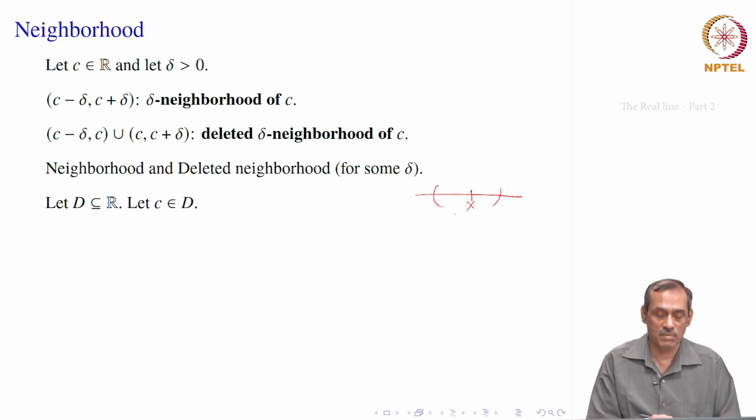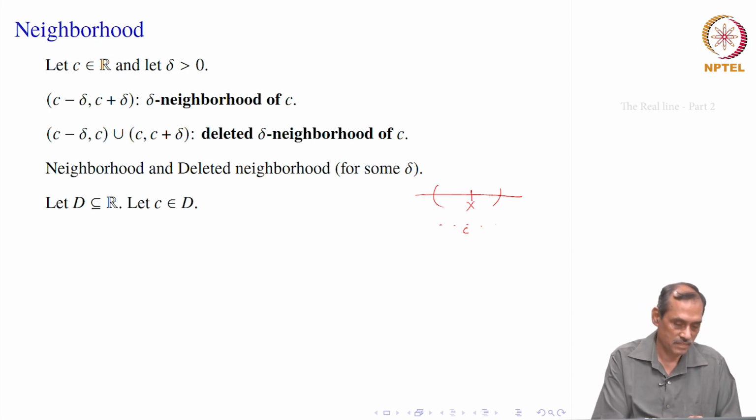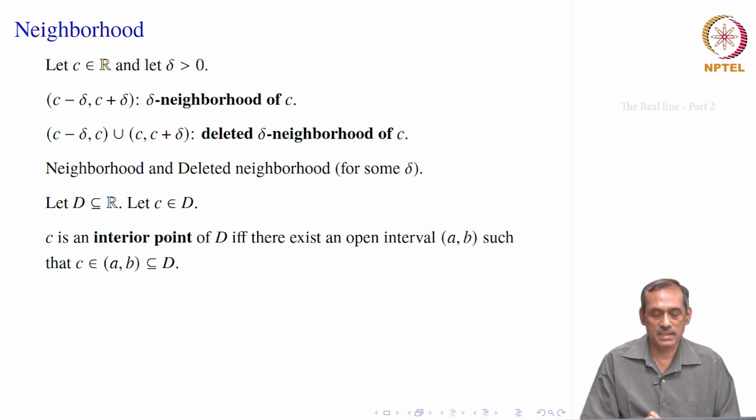We are going to use this neighborhood notion to define something else. So, suppose D is any subset of R. Now, you may take D as an interval, or it may not be an interval, some points along the line, that is also possible. So, let this be a subset of R and let C belong to D. So, C is inside there, that means it is non-empty. So, at least one point is there in D. Then we say that this point C is an interior point of D if something is satisfied. What is it? That there is always an open interval around this C which is contained inside D.